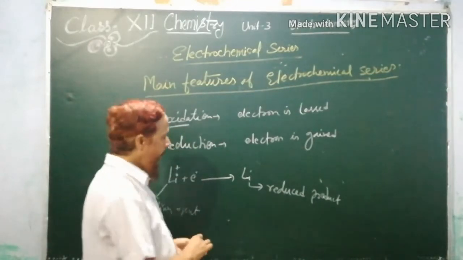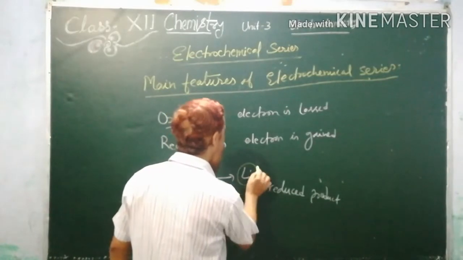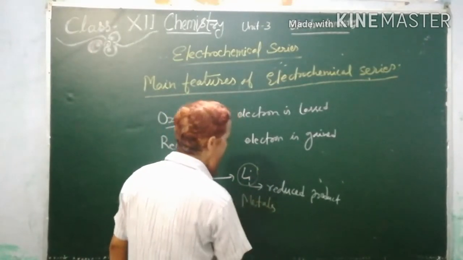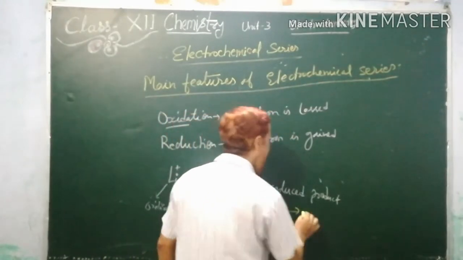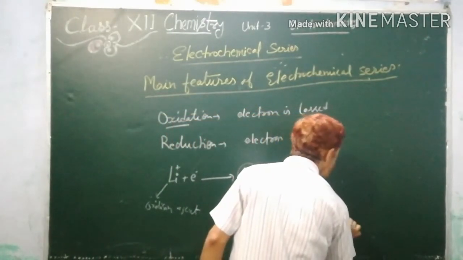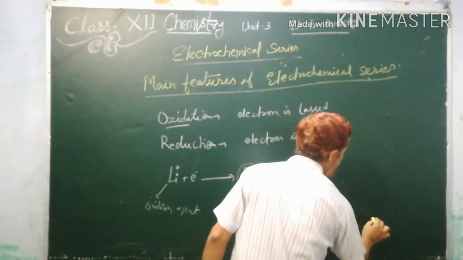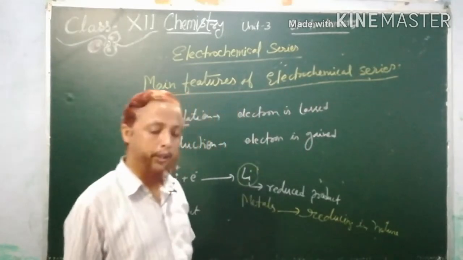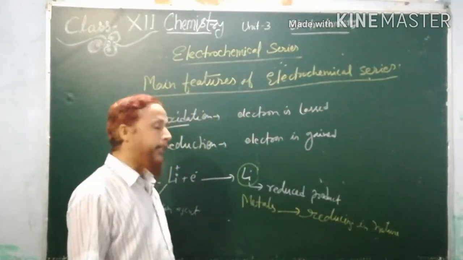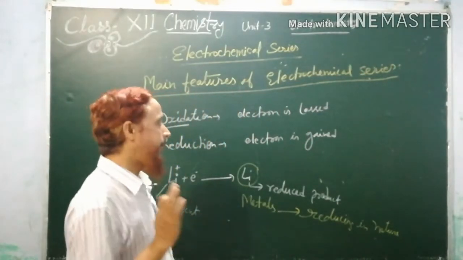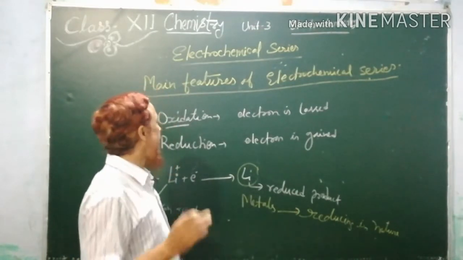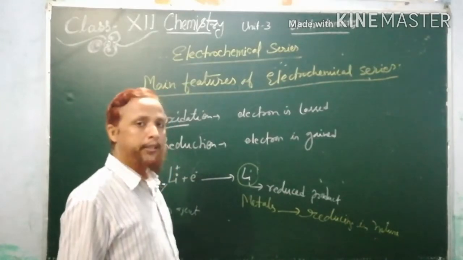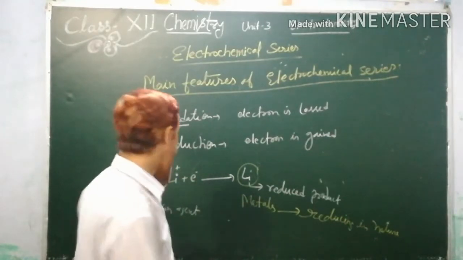One more thing here, you see lithium. Lithium is a metal. So we can also say that metals are reducing in nature. Metals are reducing in nature, and reducing substances lose electrons. Once again, reducing substances lose electrons and oxidizing substances gain electrons.